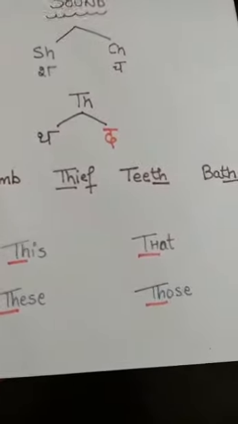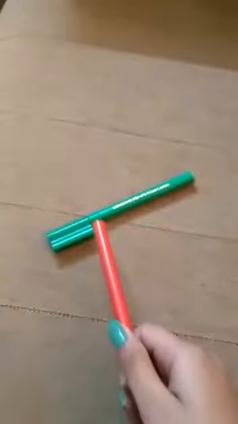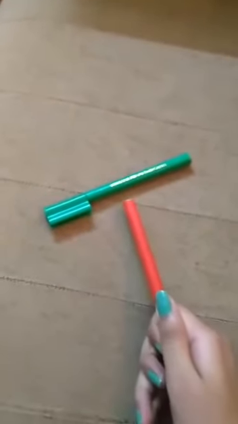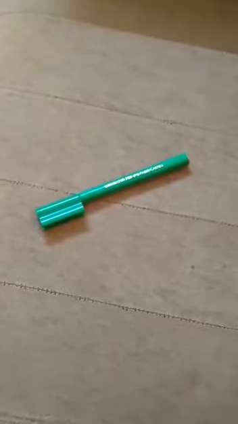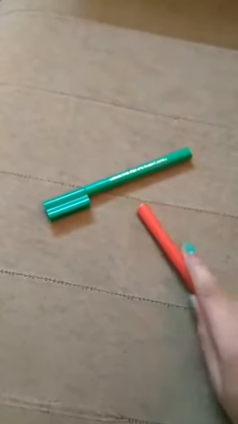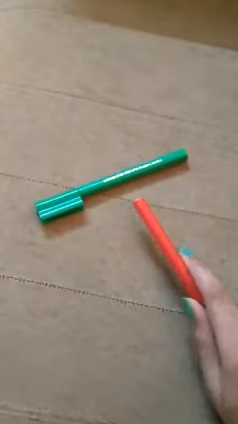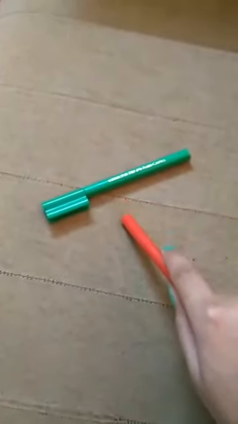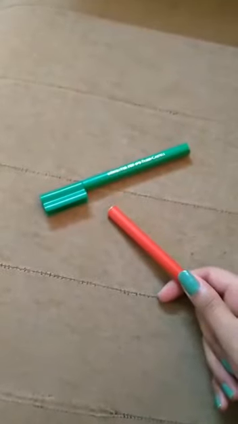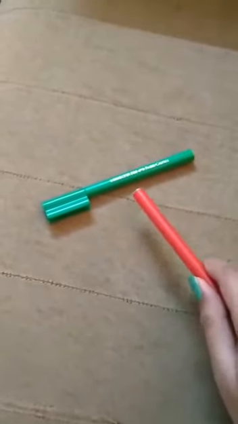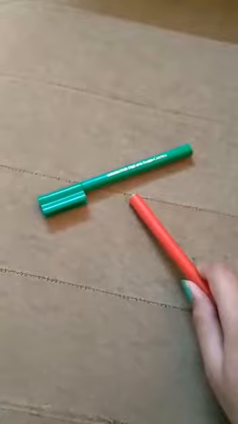Now what is the meaning of this and that? Suppose you are sitting on a sofa, right? And there's a sketch pen, a green sketch pen. Now what will I say? This is a green sketch pen. Why? See, this sketch pen is near to me. It's right in front of me. So I will say this is a green sketch pen.